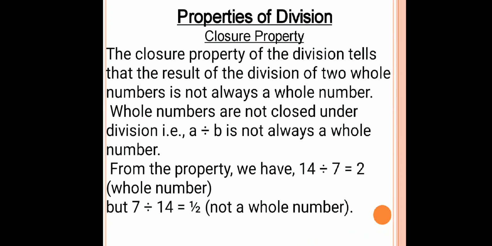Now, properties of division. The closure property of division tells that the result of the division of two whole numbers is not always a whole number. Whole numbers are not closed under division. As you can see, 14 divided by 7 is equal to 2. But if I divide 7 by 14, I will not get a whole number.